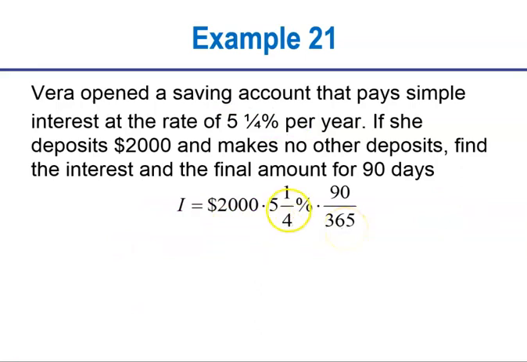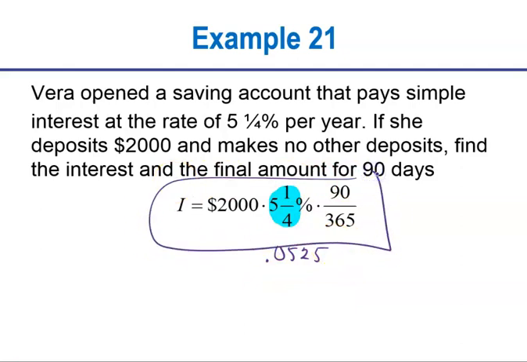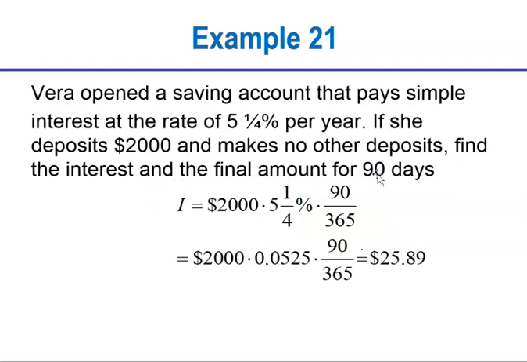Again, what they did not do for us here, and I wanted to make that real clear for you, is they did not change that to 0.0525, right? We handled the 5 and the quarter, and we converted it to a decimal. Now, calculators can handle you typing it in directly like this. That's possible too, but I want you to really see what's going on with that calculation. And we still don't have the answer, do we? So they multiplied it. Hey, look, they changed it for us. There's the 0.0525 times 90 over 365, and that gives us $25.89.